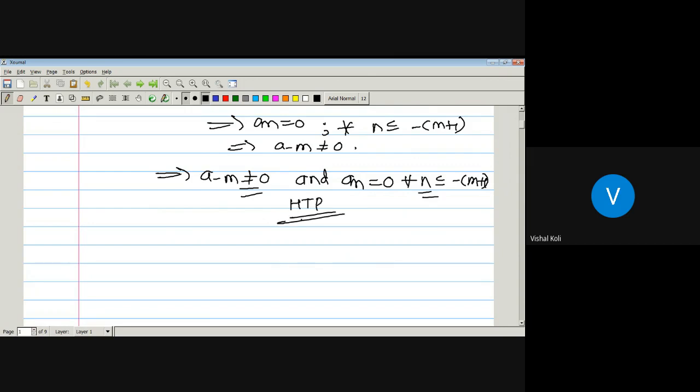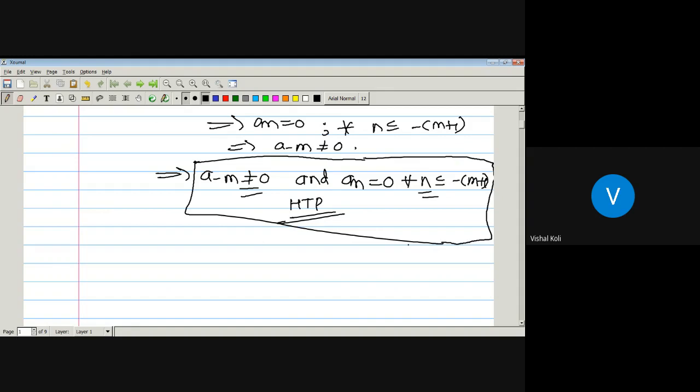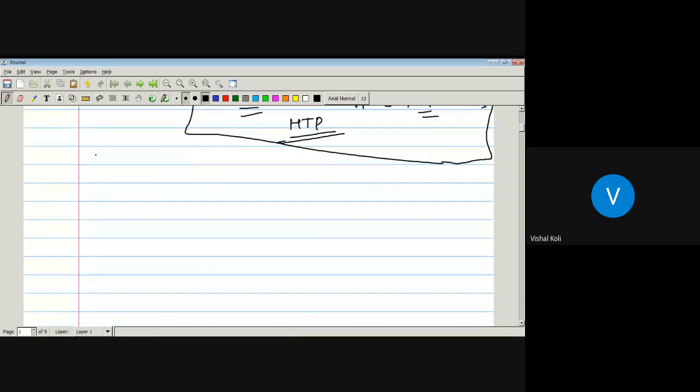Okay, so if the given function has a pole of order m at a point z equal to a, then its principal part contains some finite number of terms, and that is this one. Now we have to prove its converse part. Here we just assume that its principal part contains some finite number of terms, and we have to prove that it has a pole of order m. So let us consider the converse.